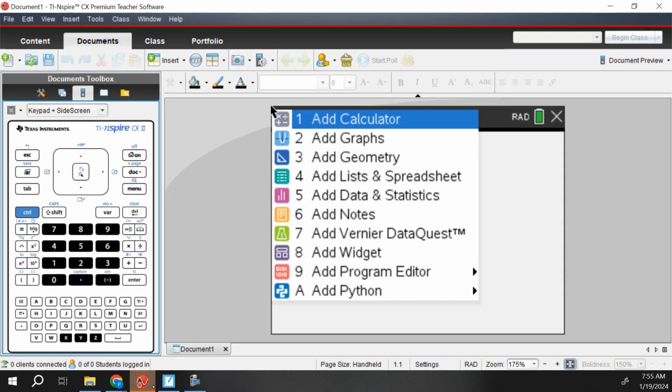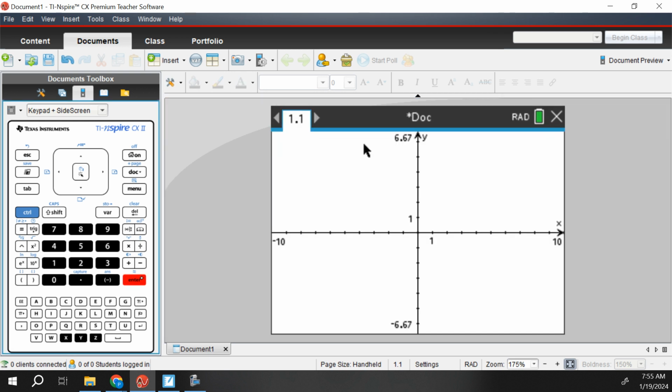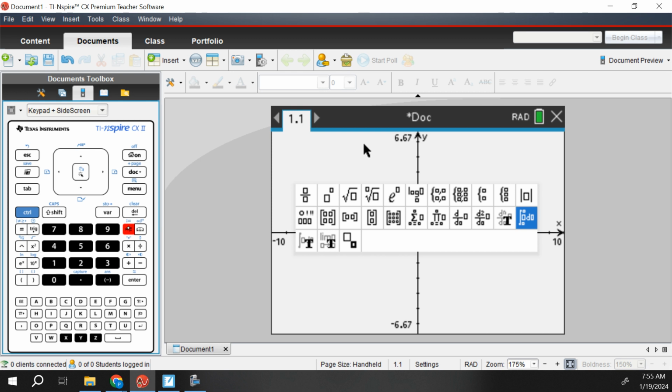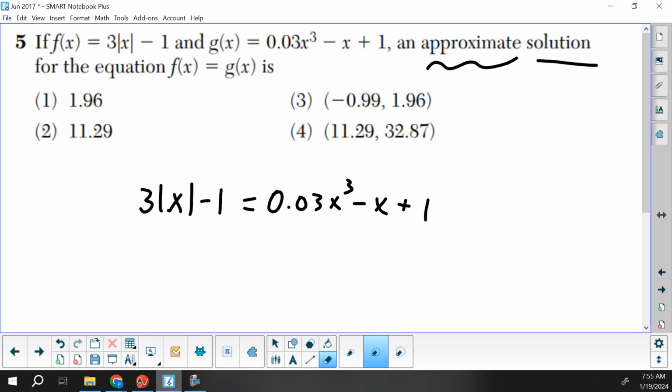Now, absolute value, in case you're unsure, absolute value is in your templates next to the 9. So for me, it's in the top row, the last one. I think on your keypad, it might be the first one in the second row. But you would go in there in order to graph it. So you would graph the left, graph the right. And you would eventually get choice 3 for that.